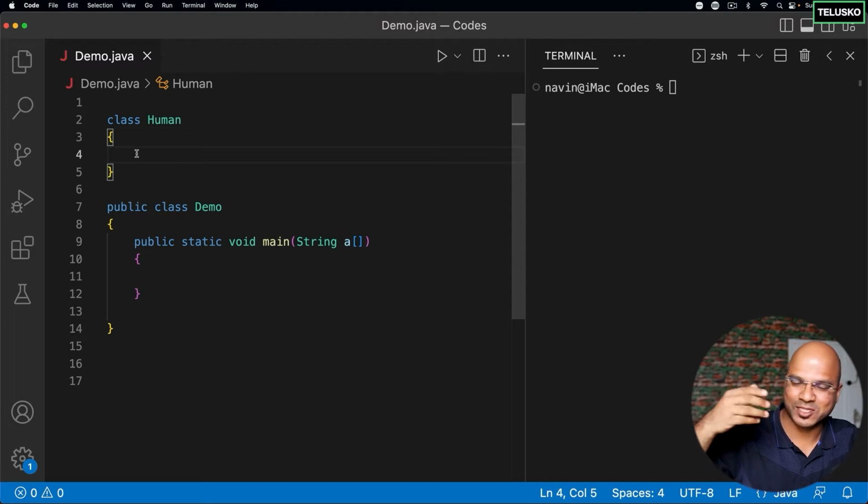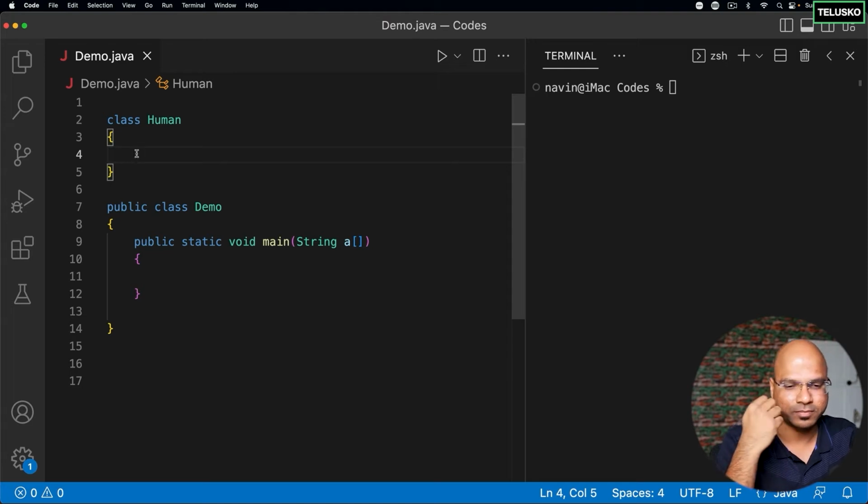For example, your name is stored in a box which is named name, equal to, and the box will have a value. For me, it's Navin. Let's say your favorite actor, so you'll have your favorite actor inside the box as a value. So what I'm saying is, all the data is stored in your brain in the format of boxes, variables.